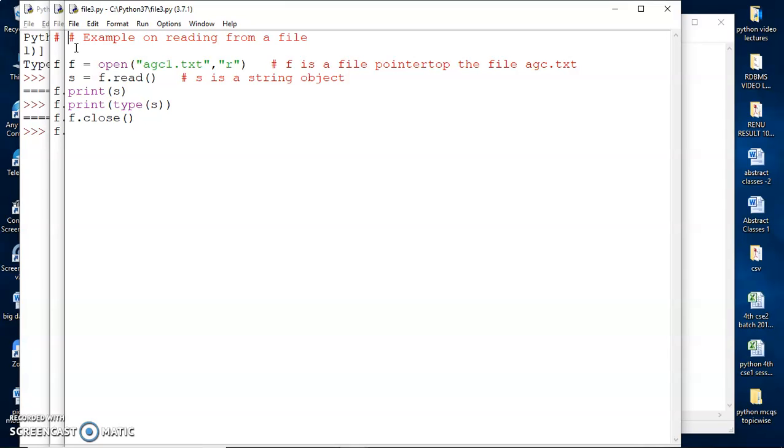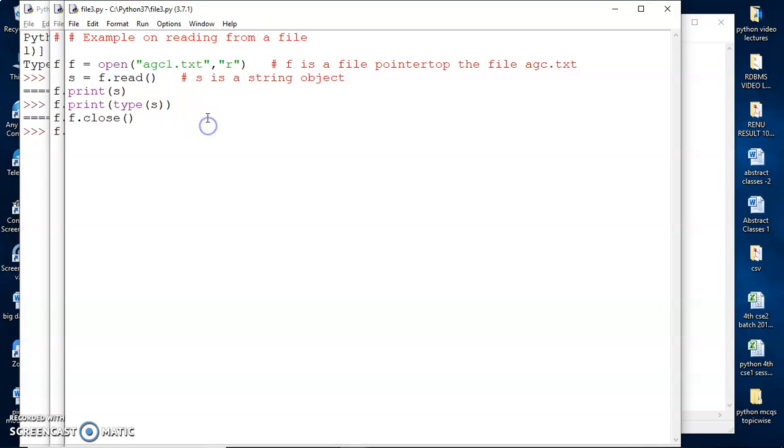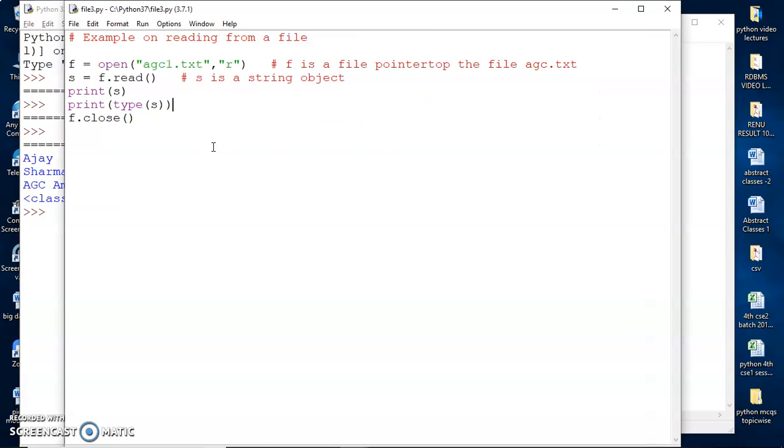So one method to read would be read, as shown here in this line, s is equal to f dot read. So this would read the entire contents of the file and store it as a string, where s is a string. So I'll print s and I also print the type of s. So now it has read from the file the three lines that we inserted, and we can see that the variable s is a string.